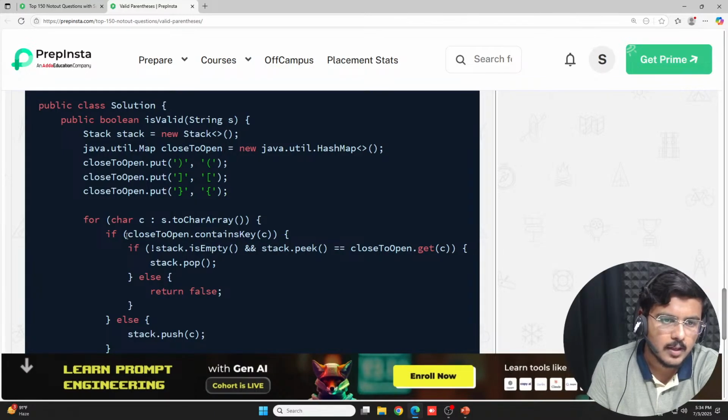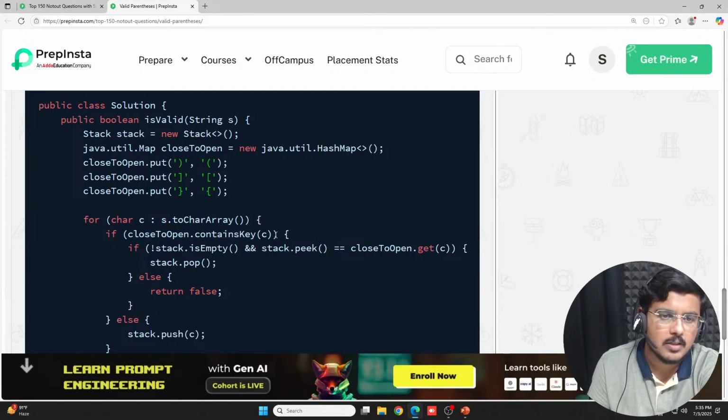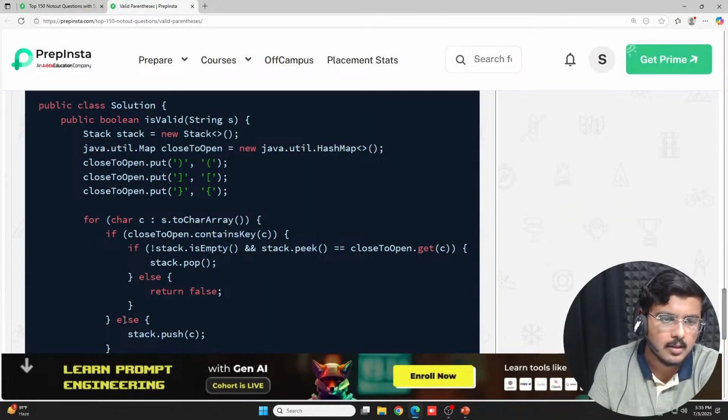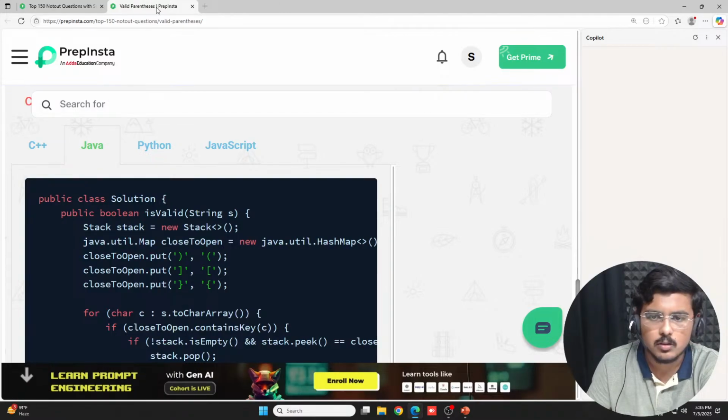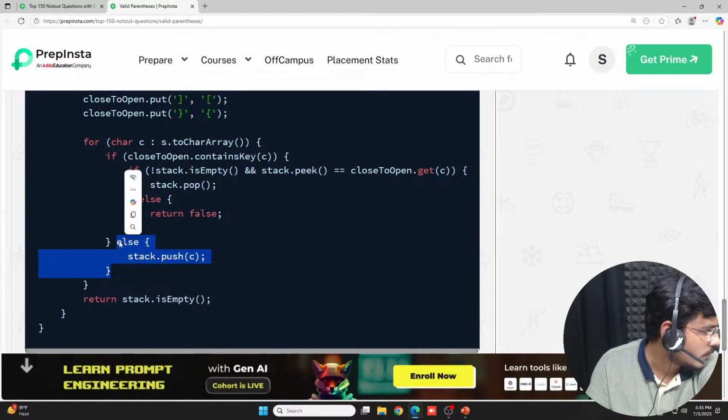So what I am saying is, initially check, for every character that we are scanning, basically this traversing is happening with a for loop, if closeToOpen dot contains key of C. If you encounter any kind of closing bracket, these are keys of it. I do not have any key right now, I have an opening bracket. So for that, this else portion would work, which is stack dot push, fine.